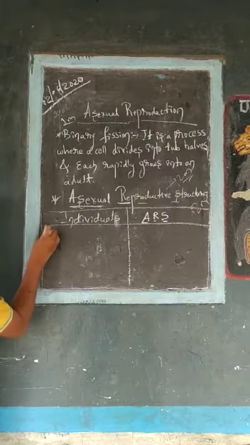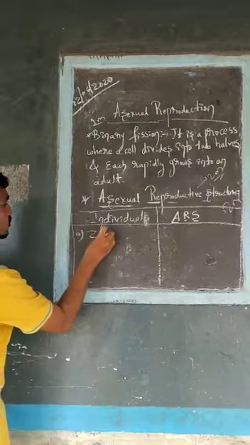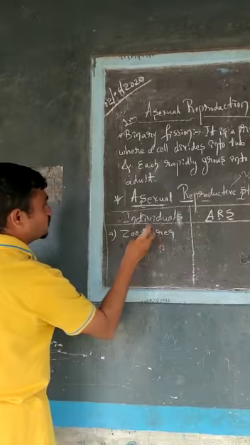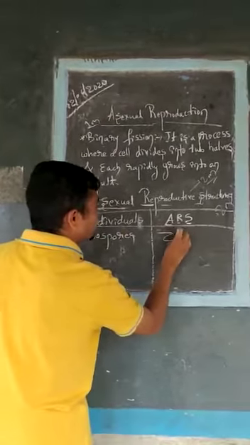First we have zoospores. Zoospores are asexual reproductive structures.